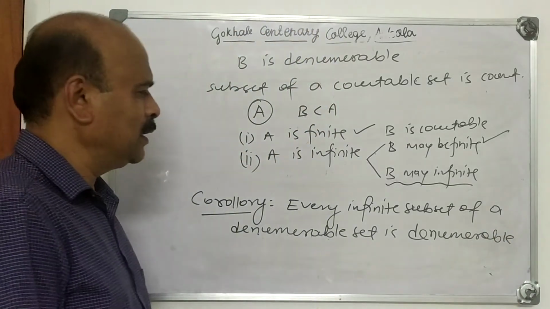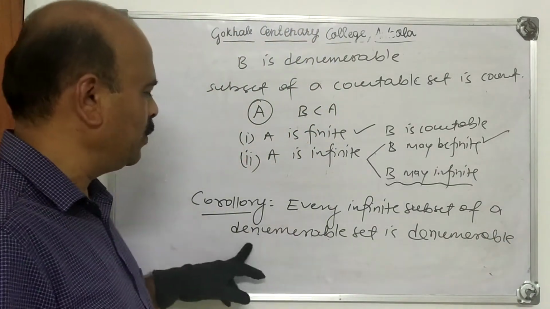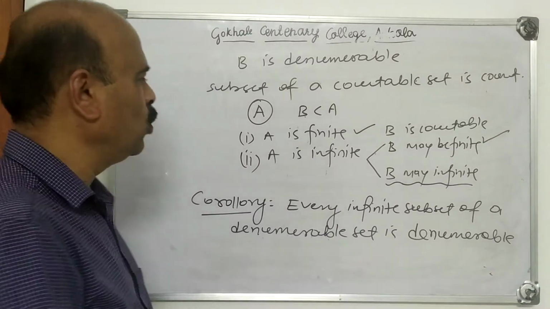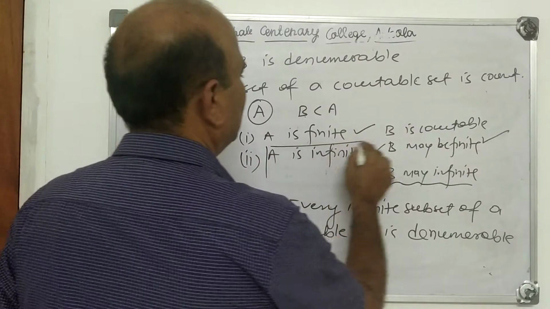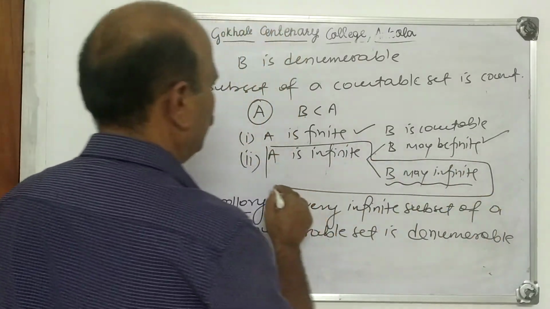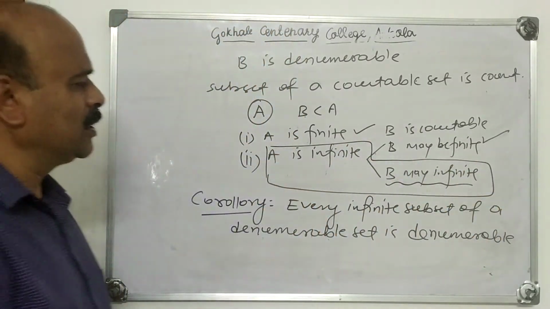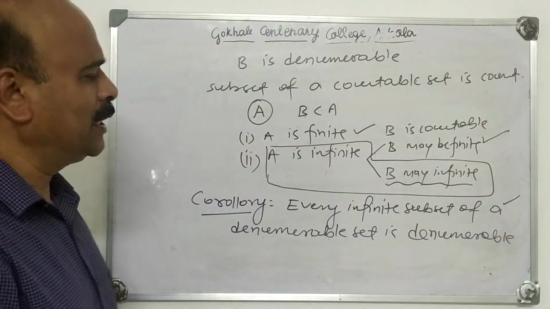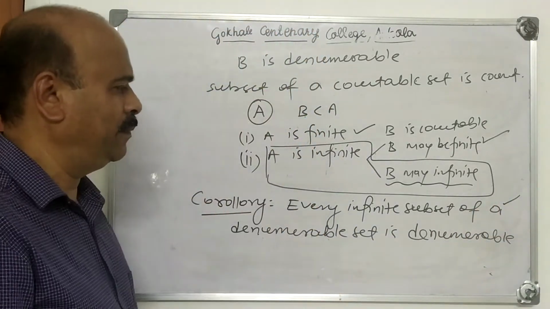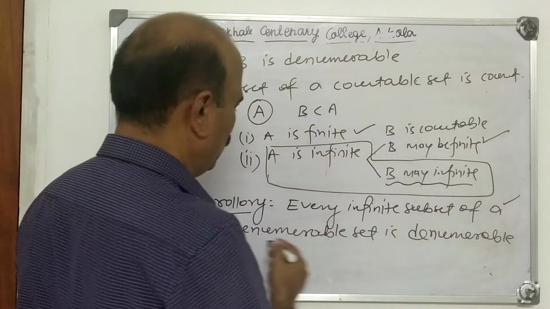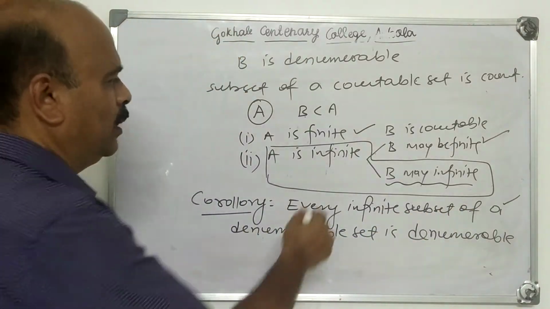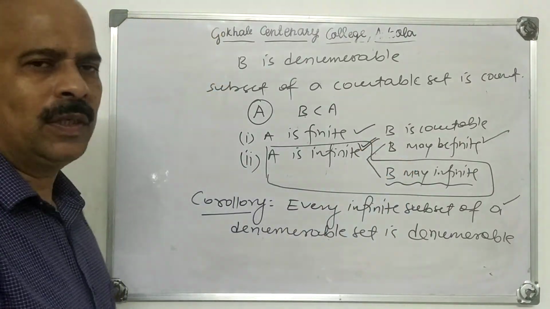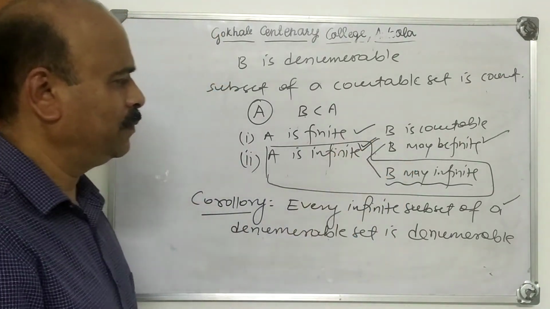See, the corollary is like this. Every infinite subset of a denumerable set is denumerable. That is this last case. This may be separately taken as a result. Therefore, it is stated as a corollary to the above theorem: every infinite subset of a denumerable set is denumerable. You have to write this proof. It is exactly the same as this.